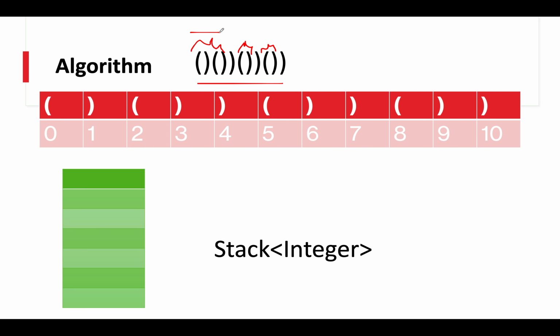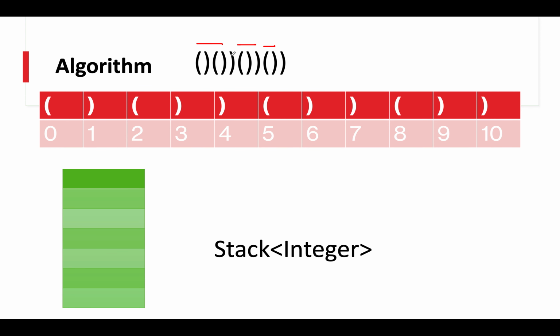The first one is this of length 4. The second one is this of length 2. And the third one is this again of length 2. And the maximum out of these three would be 4. Hence the answer is 4 in this case. So let's identify those indexes where the string is becoming disbalanced.